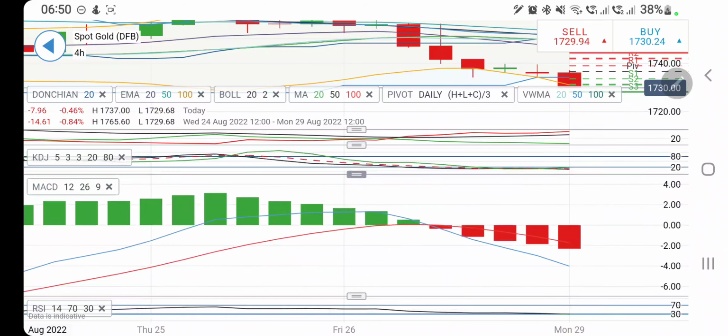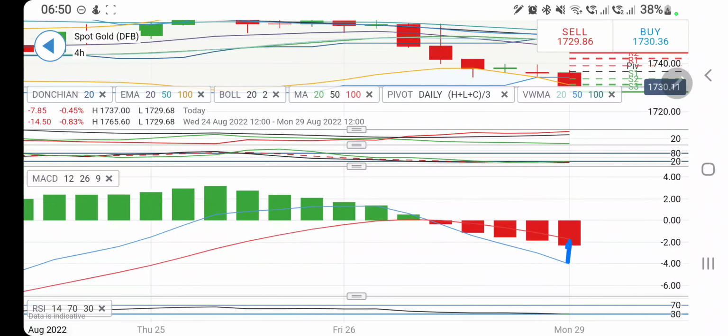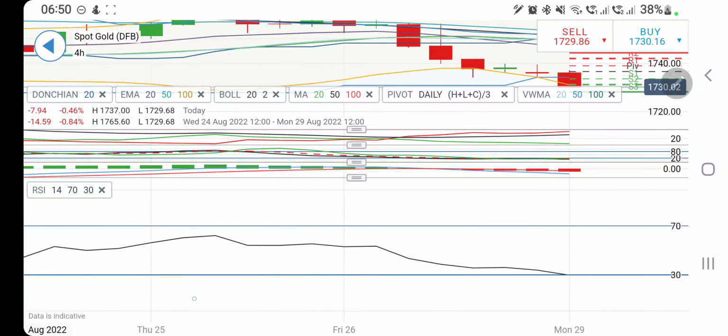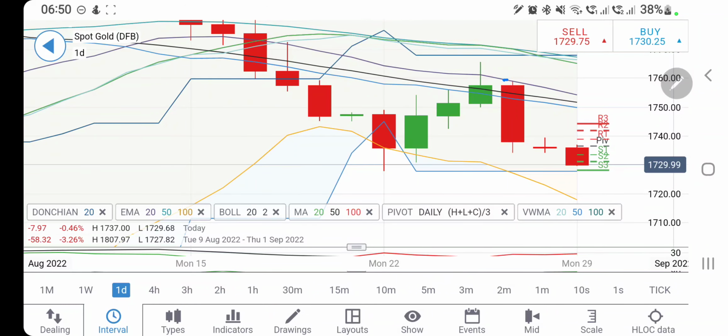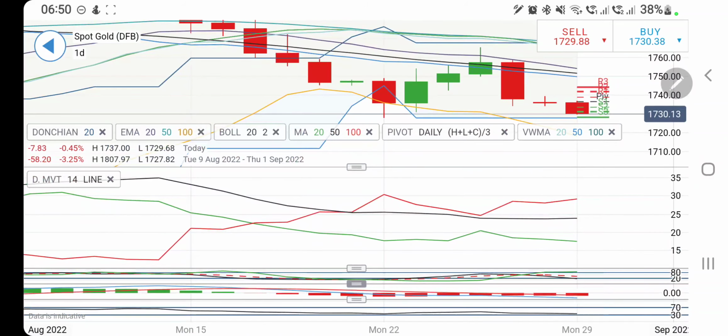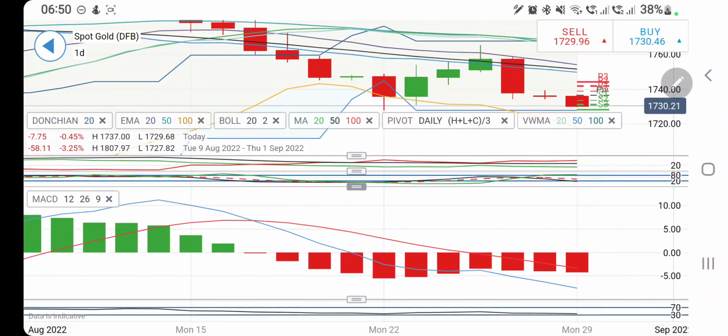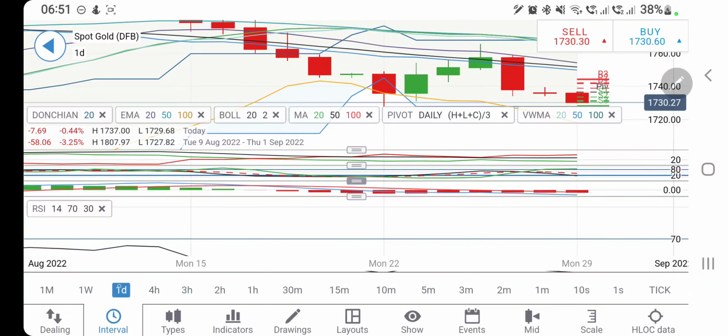Directional movement extremely bearish. Stochastic oversold. MACD white divergent and bearish here. And if you look at this, RSI is entering into the oversold zone too. And on the daily chart, likewise, just look at the previous move, almost from 1760 to 1745 levels, about $20 of move. And if you count from 1737, 1735 with $20, it is again trying to take it towards 1715 levels. So the possibility exists that it can continue to drop towards 1715, which is a very strong support. Directional movement is bearish. Stochastic entering into the oversold zone. MACD white divergent bearish. RSI is trading flat.